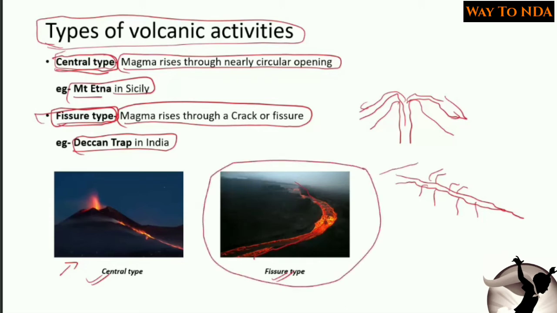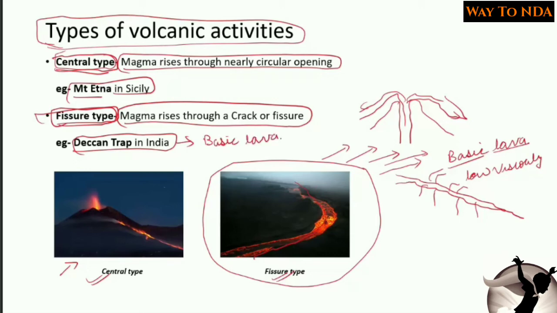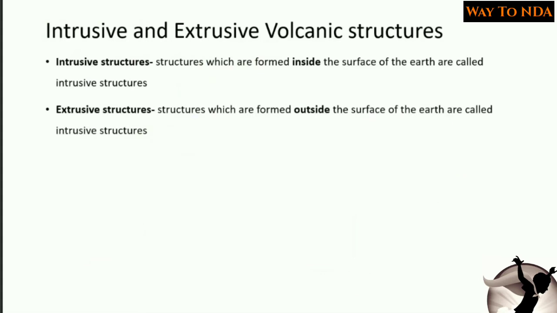It was flowing for a long time, and as it was flowing, we know which lava flows? The basic lava flows. Remember, because it has low viscosity. So our Deccan Trap was made by basic lava. Okay, so let's move forward.